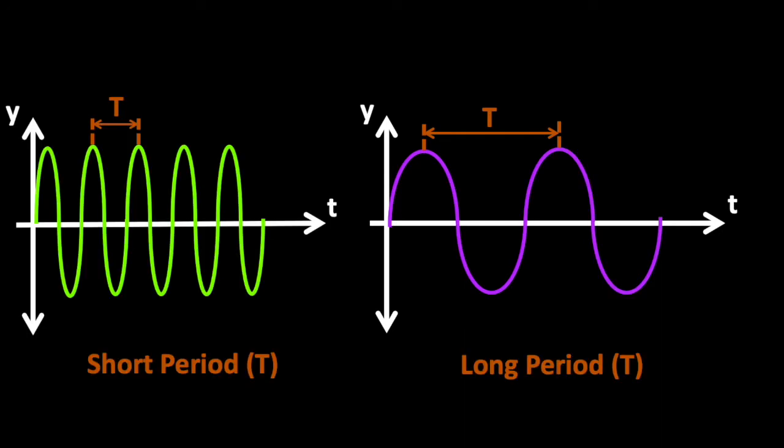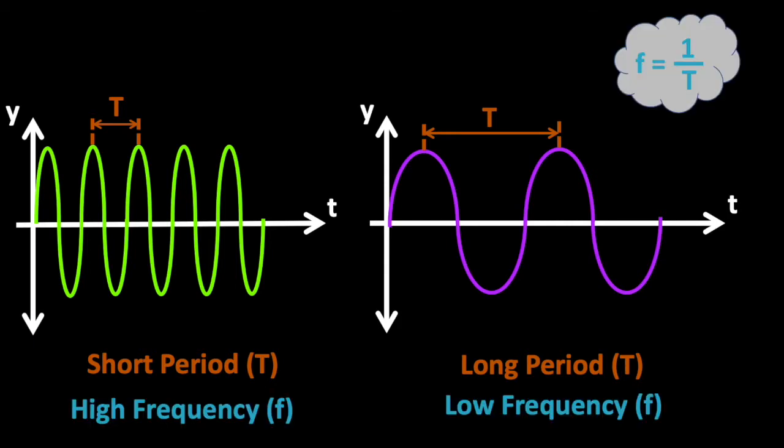Looking at both waves over the same time interval, it is easy to see that the green wave has a shorter period than the purple wave. Because frequency is equal to the inverse of period, a wave that has a shorter period will have a higher frequency, and a wave that has a longer period will have a lower frequency.